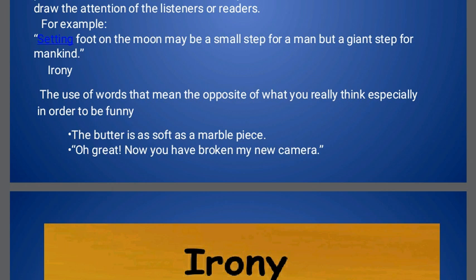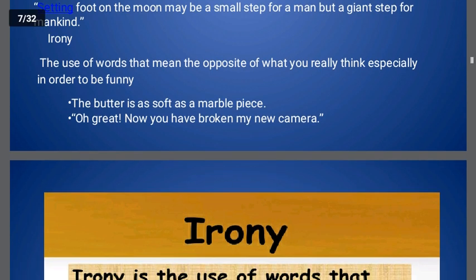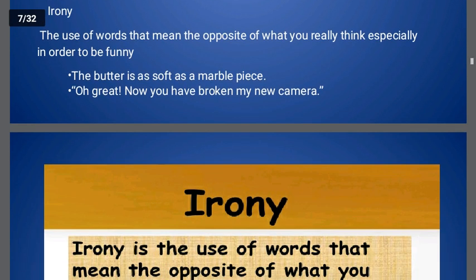The example I have given is: setting foot on the moon may be a small step for a man but a giant step for mankind. Which are the opposite words? The words small and giant. So usage of opposite words in a line is called antithesis.